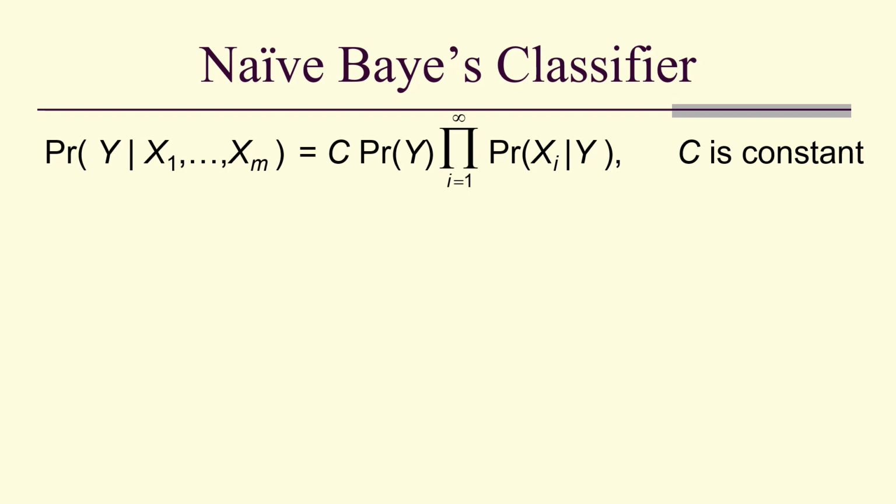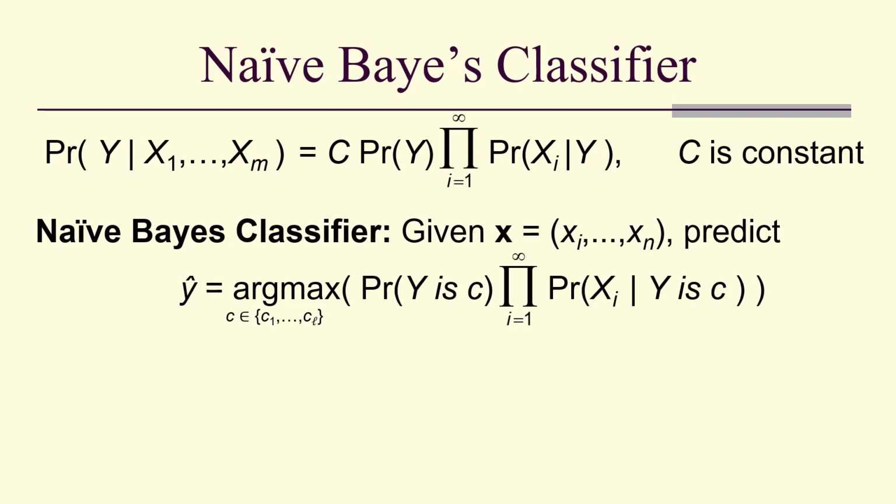So using the product symbol notation, this is what my naive Bayes classifier looks like. And because c is a constant and it's non-negative, it doesn't play a role in finding an argmax, which gives us our naive Bayes classifier.